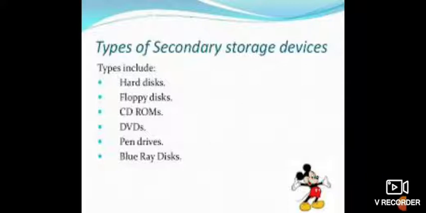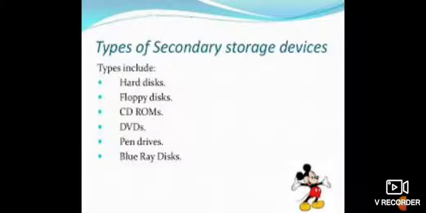CDs are relatively cheap and have a storage capacity of up to 700 MB. CDs can also be categorized as CD-ROM, meaning CD read-only memory, from which we can only read the instructions or data written on it. CD-R means recordable, meaning the CD can be recorded only once, and CD-RW is rewritable, meaning we can record things again and again.